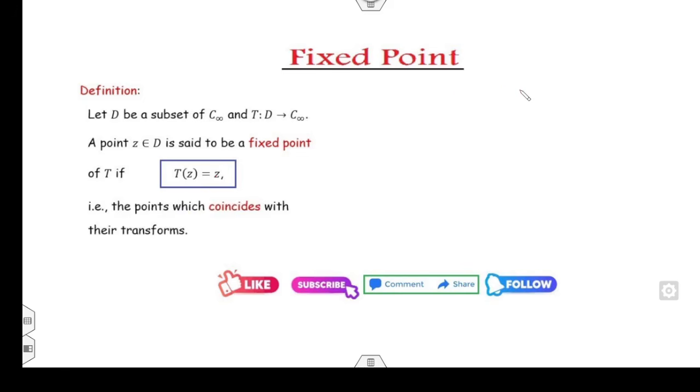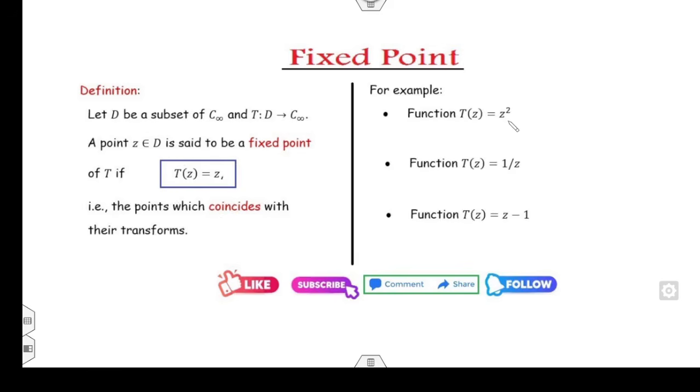In other words, you can say the point which coincides with its image under the Mobius transformation is known as a fixed point. For example, first of all, if you look at z equal to 0, what is the value of T of z? It is 0, which is the same as z. So yes, 0 is a fixed point of the first part. Can you say 1 is a fixed point? If z is equal to 1, what is the value of T of z? It is again 1. I can say this number is also a fixed point.